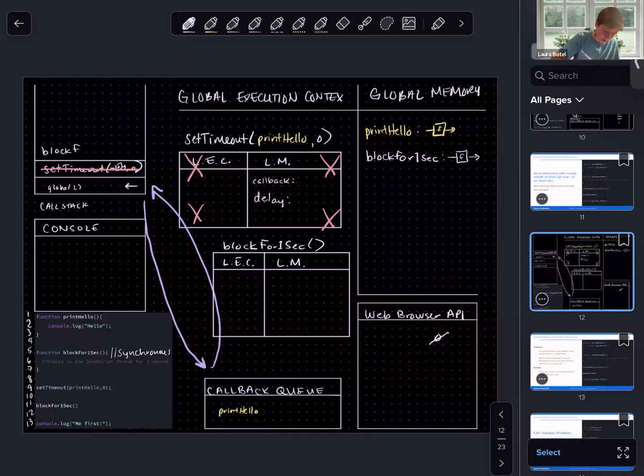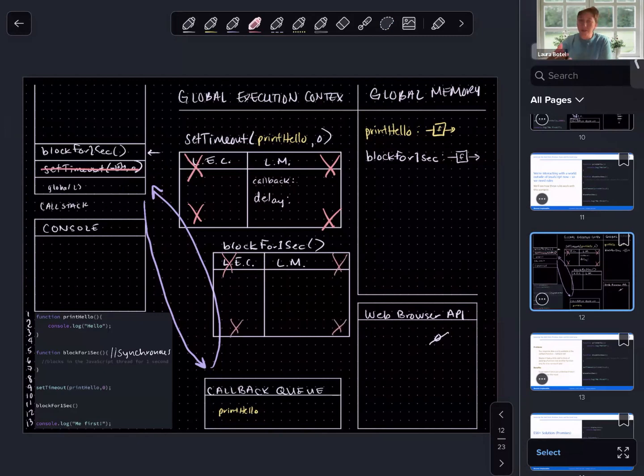Let's push this onto the call stack, and we will weave our thread of execution inside, and time elapses, right? Whatever is inside the synchronous function, it takes a long time to run, and 1 second later, 1,000 milliseconds later, it has run, and we can garbage collect it.